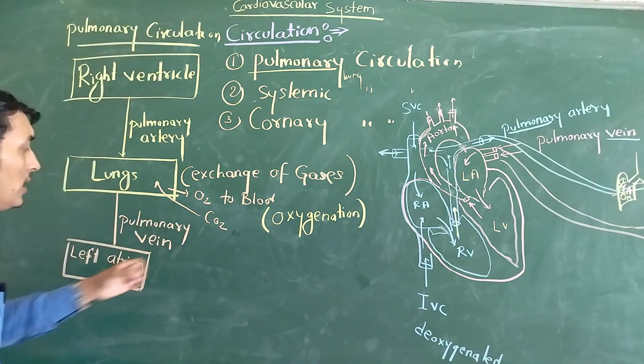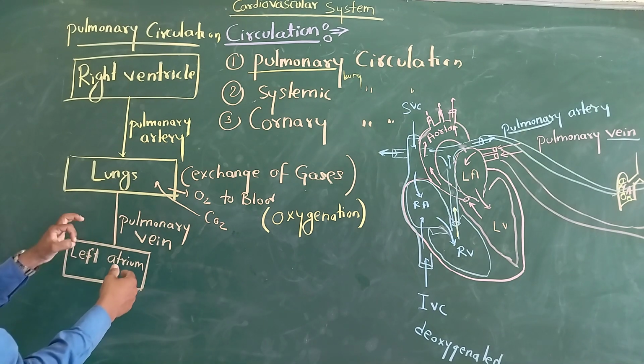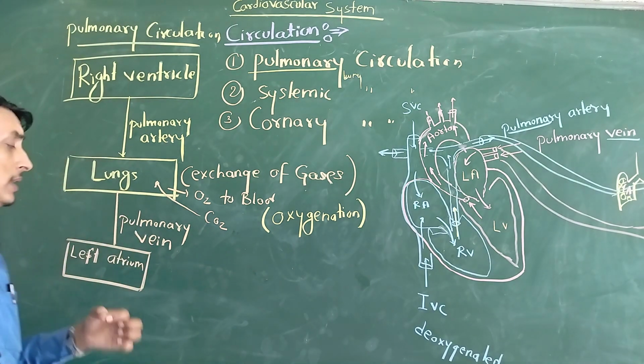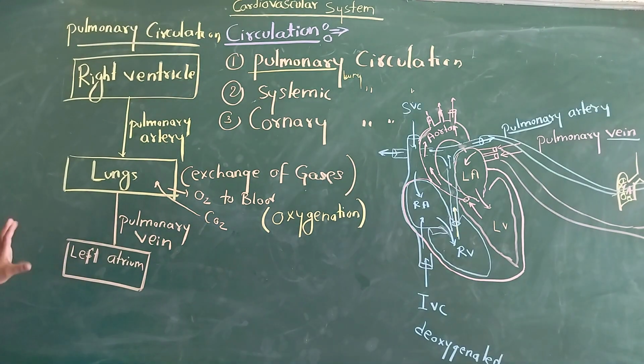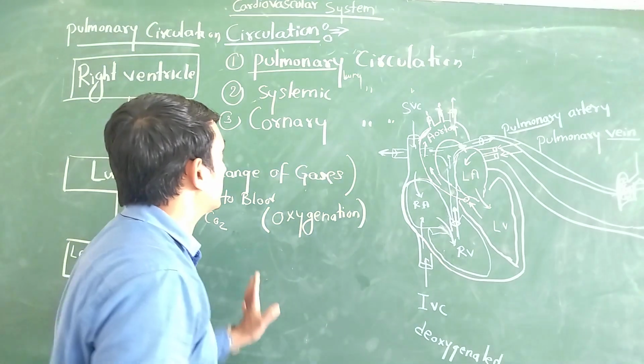Once the blood becomes oxygenated, it is collected by the pulmonary vein. Now you can see the color of our blood becomes red because it consists of lots of oxygen and nutrients. So that is carried into the left atrium. This process is called pulmonary circulation. So we have completed pulmonary circulation.